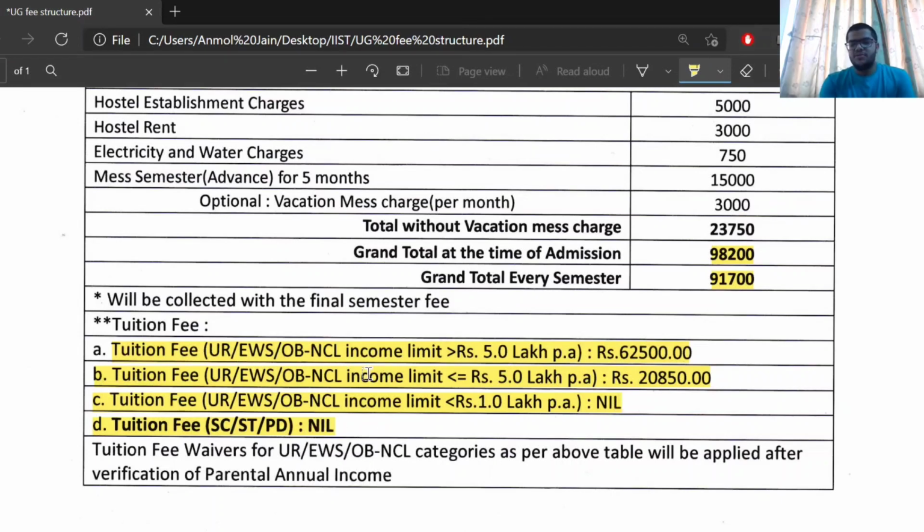This scheme is similar to colleges like NITs and IITs. IST also started this with the upcoming batches. Also, your parental annual income will be verified and only then will you get these fee waivers. In our case, the fee was 48,400 for one semester, and now you need to pay around 91,000. So there is a 40,000 increase in your semester fee.